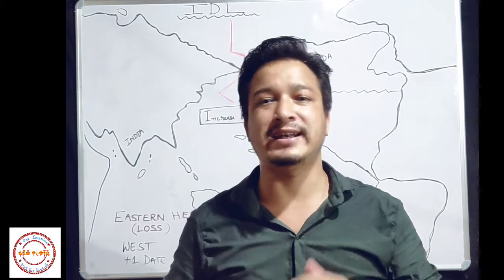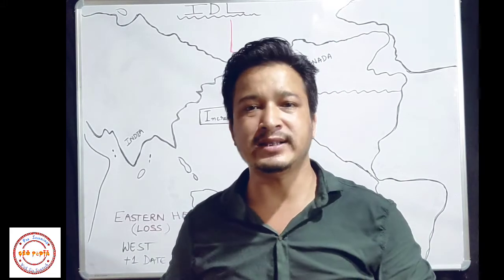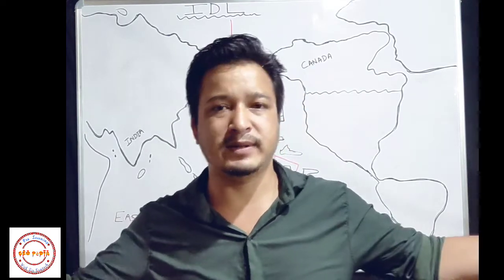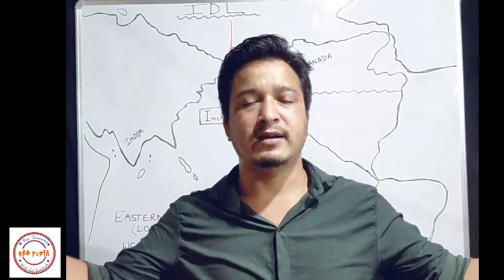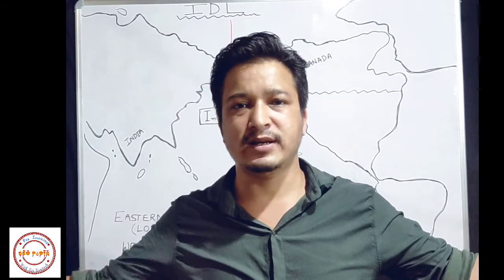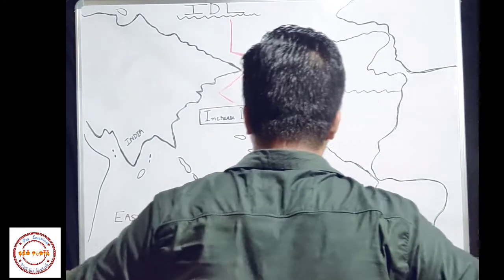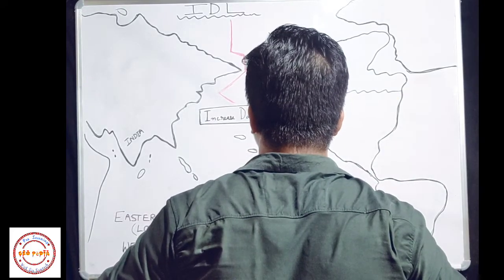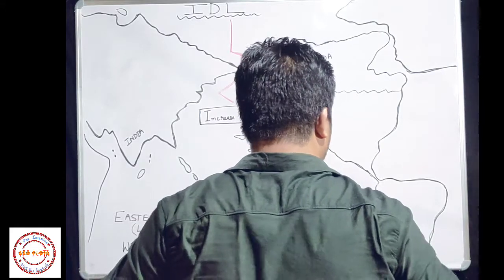As I told you, this line is at 180-degree longitude. So we can say it is just behind the prime meridian. Suppose I am the globe. This is the prime meridian, and from the prime meridian, this is the eastern hemisphere and this one is the western hemisphere. Now I will just turn 180 degrees. Then this will be your IDL, the international date line, and this will be your eastern hemisphere and this will be your western hemisphere.